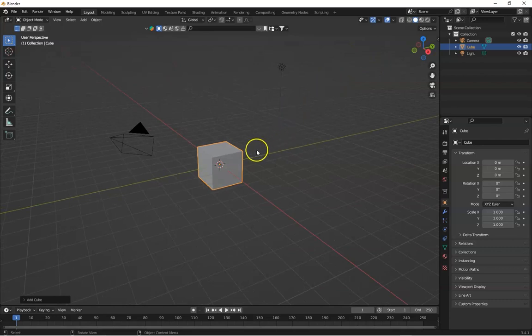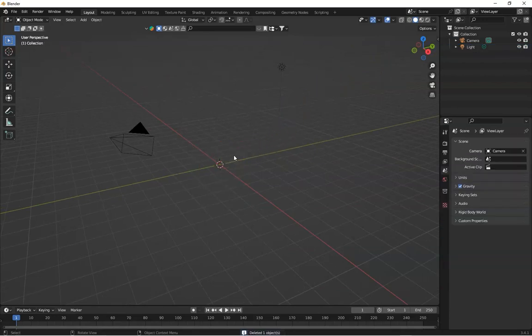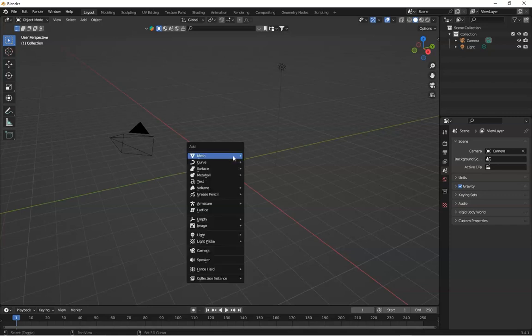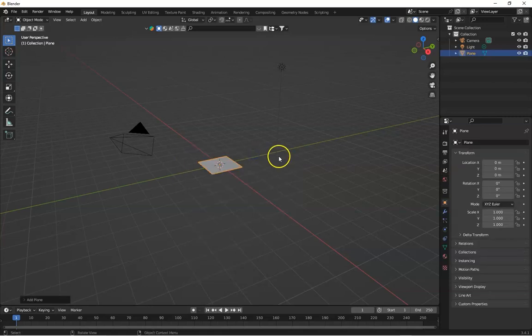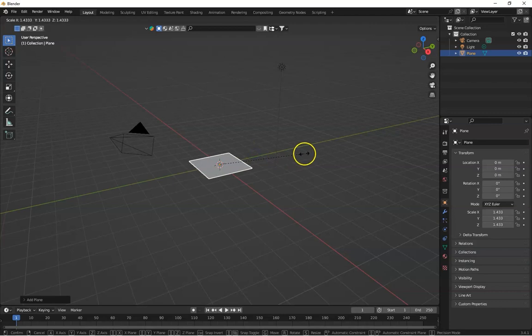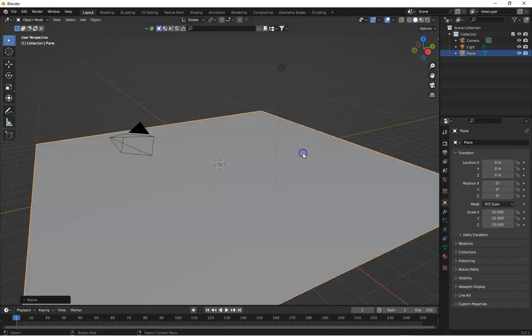So let's start by deleting this cube. Just select this cube and hit the delete key. Now I want to elaborate one example, that is mountain landscape making using the displace modifier. So for that let's create a base. Press Shift A to add a plane. Go to Mesh, Add, Plane, and scale it 10 times. Press S and 10.